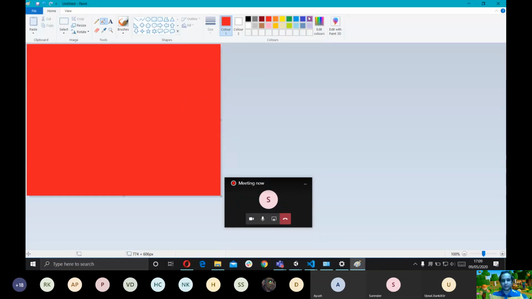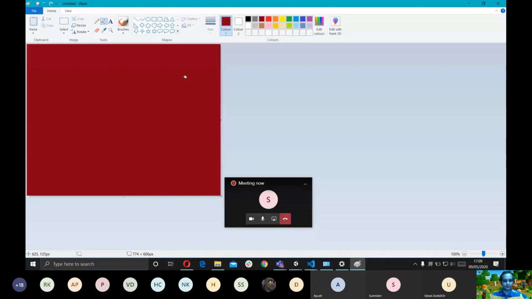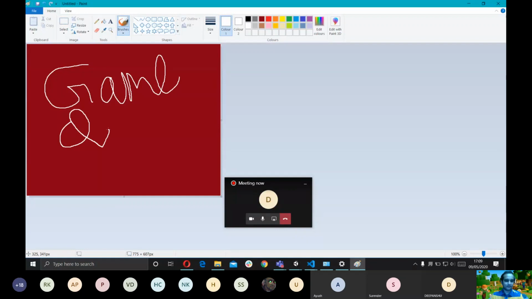What is a losing color? Anybody has any suggestions? Like this maroon thing. Like you lost. What color signifies that the most? Red. Green for winning. Okay, thanks. So let's just type in the most horrible handwriting that we can. Game over. Okay, and select white. That is not an O. Okay. This is actually pretty close to my real handwriting.